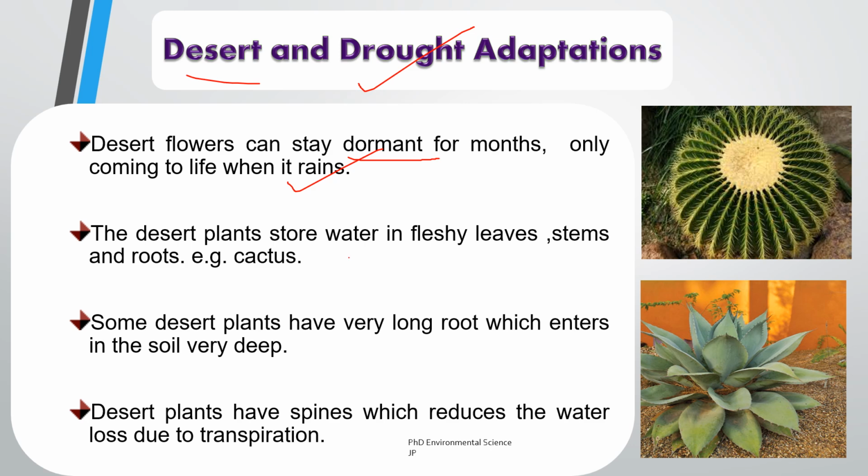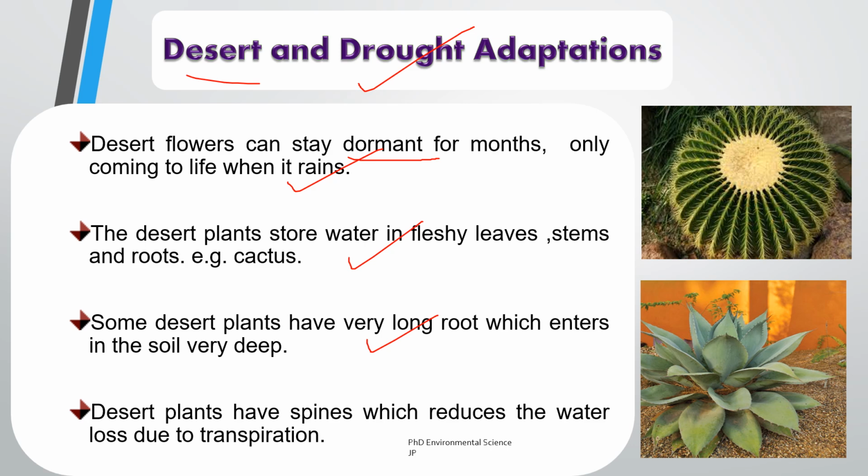Then water storage. Desert plants such as cactus have evolved to store water in their fleshy leaves, stems, and roots. This adaptation allows them to retain moisture during dry spells, acting as reservoirs to sustain the plant when water is scarce. By storing water, these plants can survive long periods without rainfall, enabling them to endure the harsh conditions of the desert.